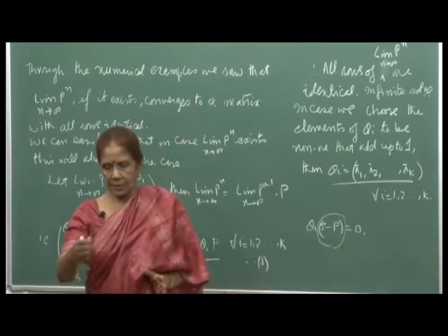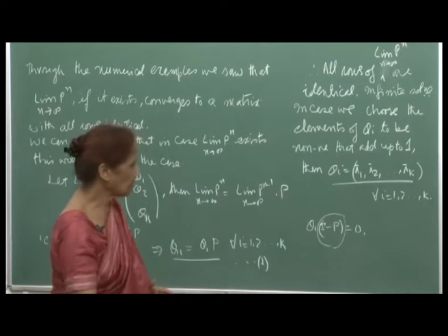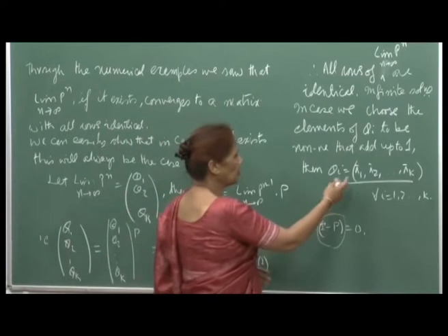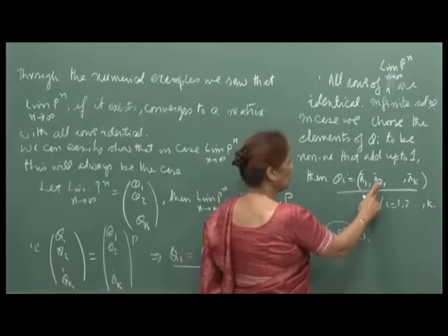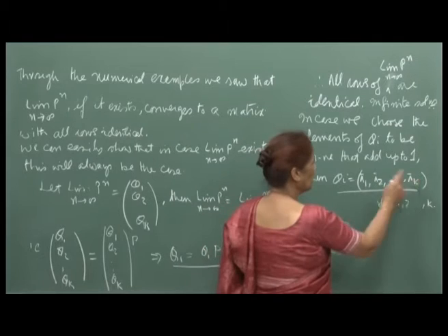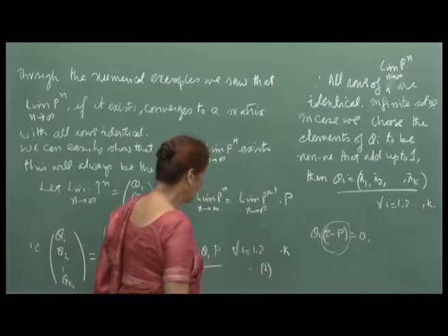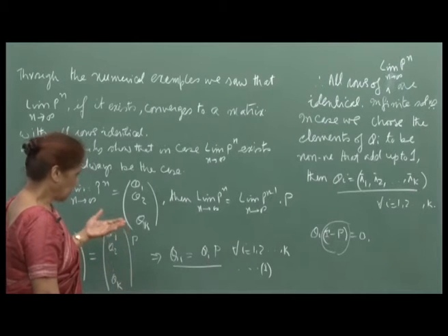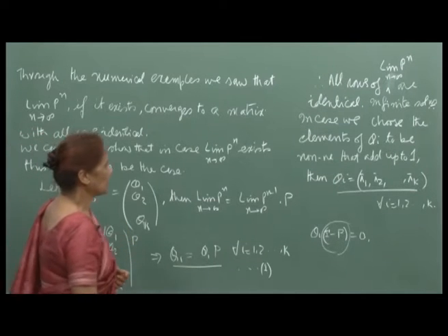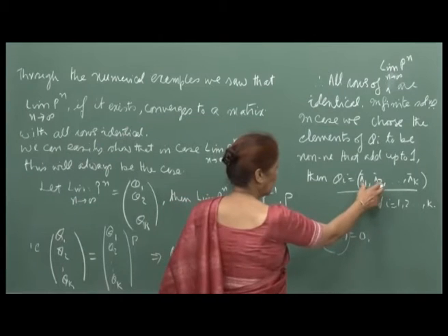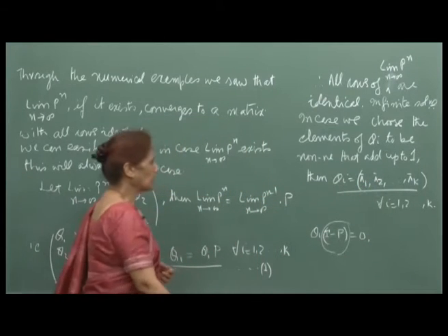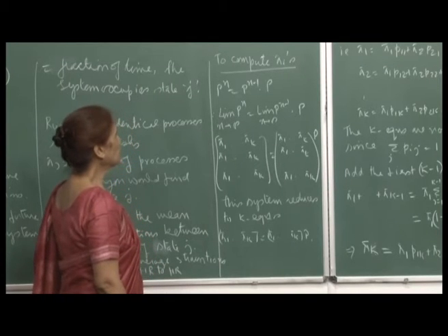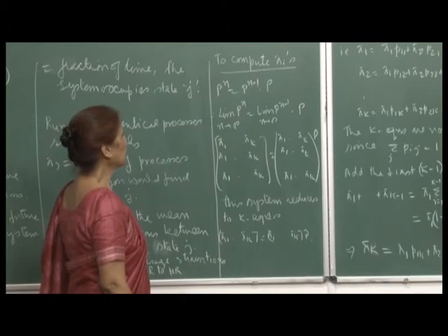That means, when the system has gone on for a long time and settles into a steady state, the probability of being in state 1 is pi1, the probability of being in state 2 is pi2, and up to pik. This is the whole idea, and now we will come up with a method of obtaining these values pi1, pi2, ..., pik, the steady state probabilities. So, let us evolve a method for computing the pi i's.